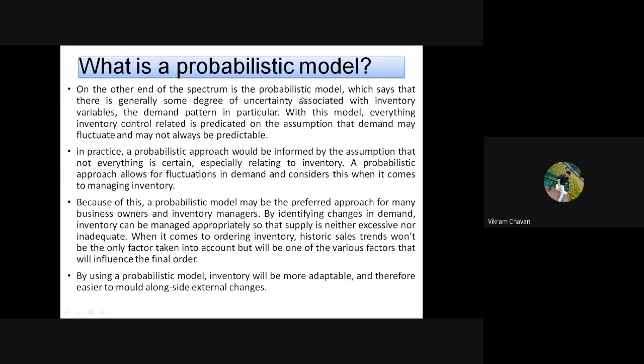That is nothing but what? It has a zigzag nature. It is never constant. It is continuously varying. Okay, and it is changing according to the trends, according to the seasonality and various effects in the market. And all these uncertainties are accommodated in the model, and the demand, or we can say the order quantity, goes on changing according to certain situations, so that this model is more adaptable and therefore easier to mold alongside external changes.